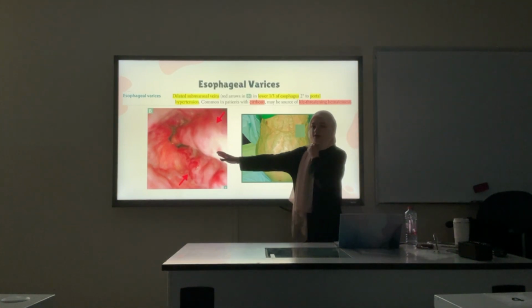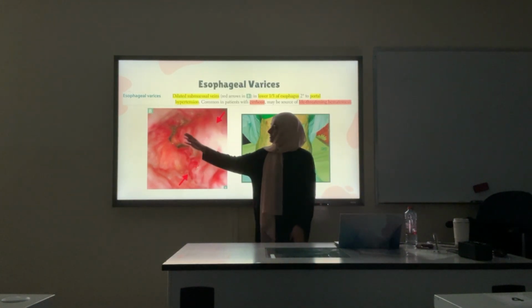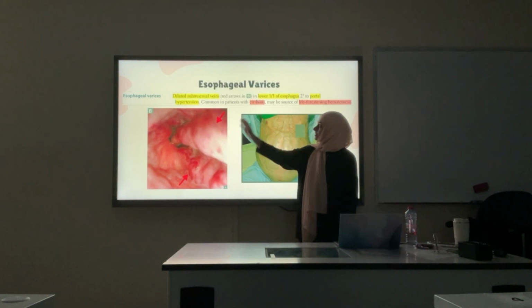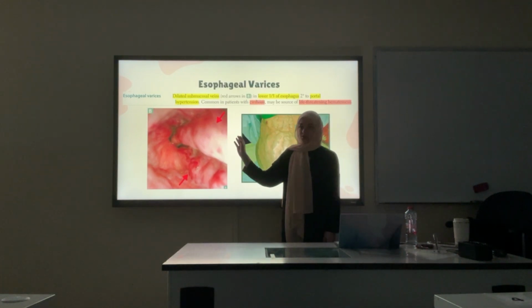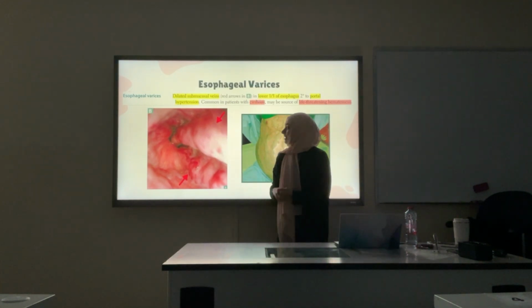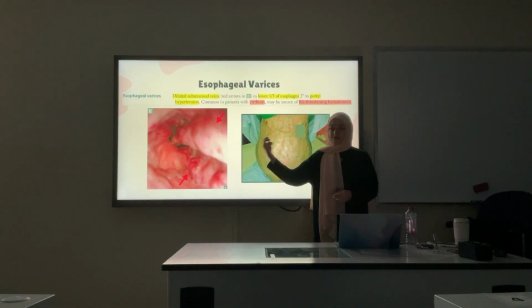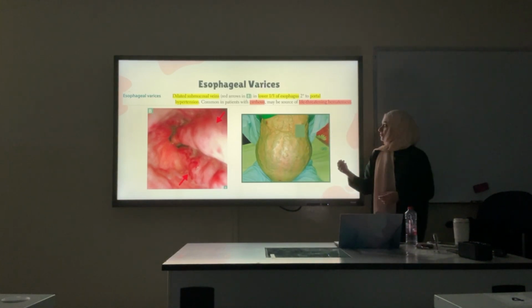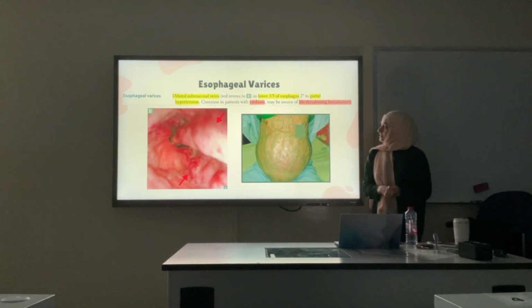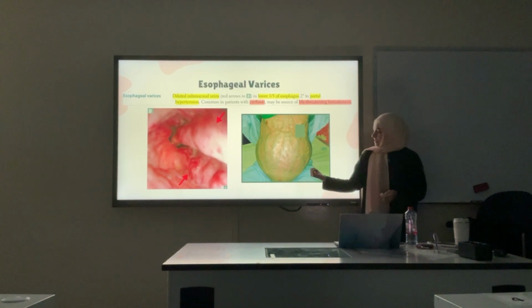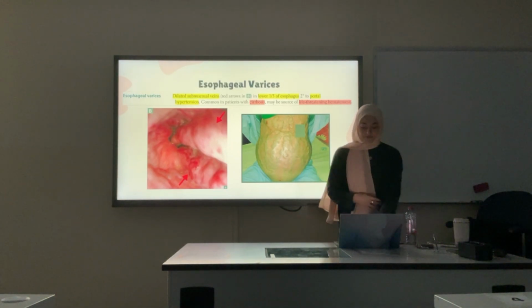Here you can see dilated submucosal veins. These are called esophageal varices. They usually happen in the lower third of the esophagus, the area where the connection happens, and this is very life-threatening if it ruptures, because a lot of blood loss can cause the patient to die. It happens in severe cirrhosis. This is how caput medusae looks. The veins will be dilated like this.